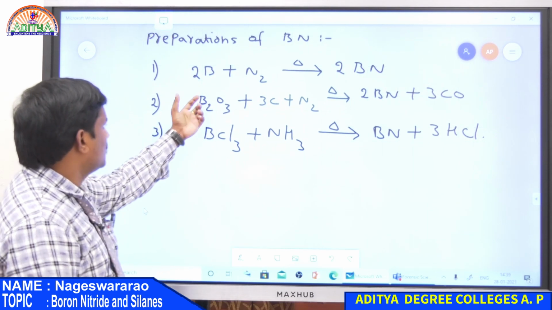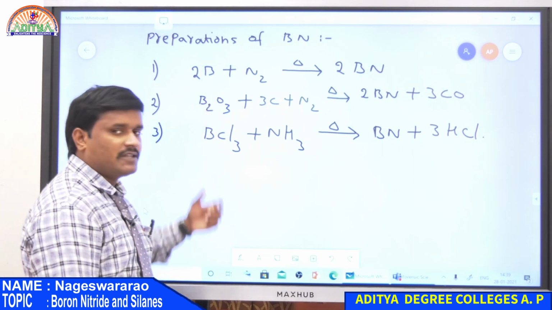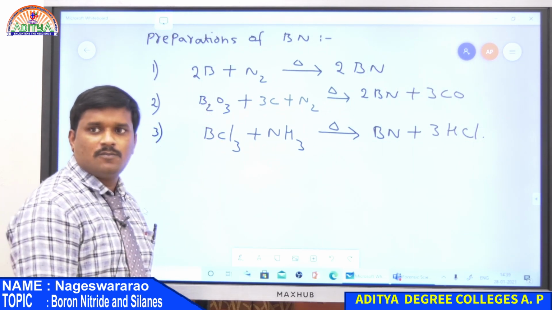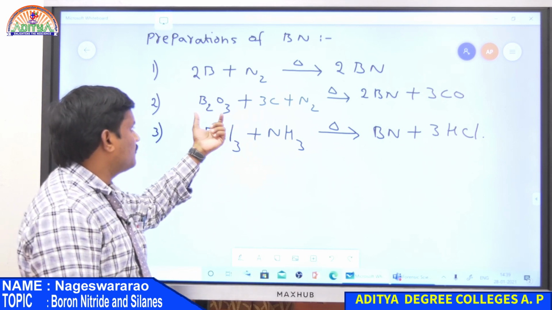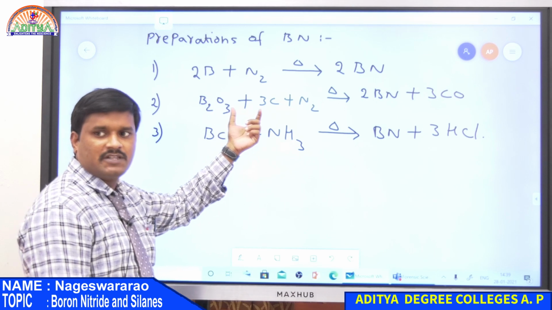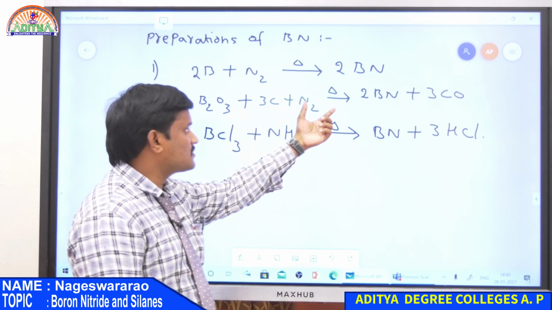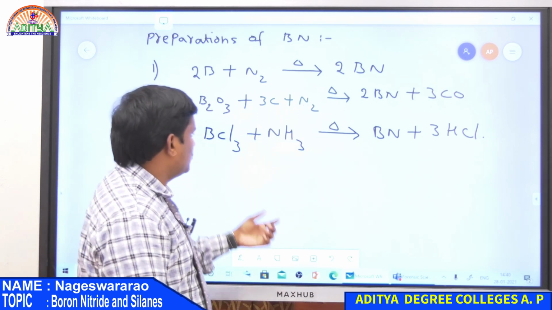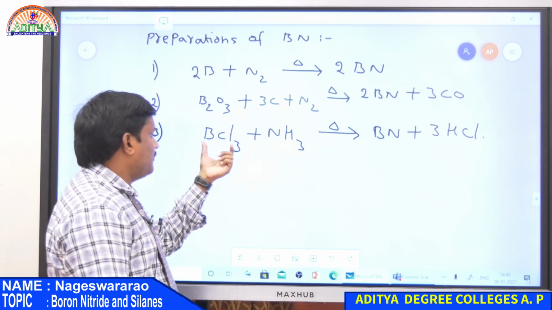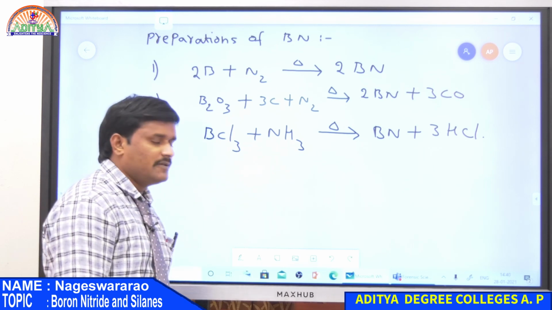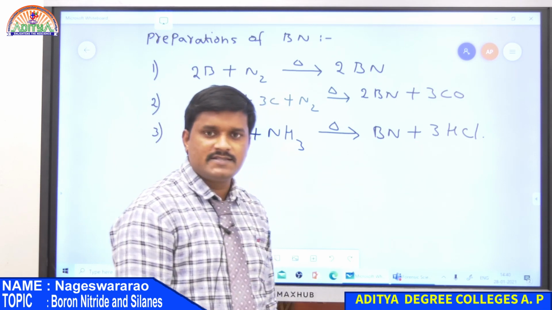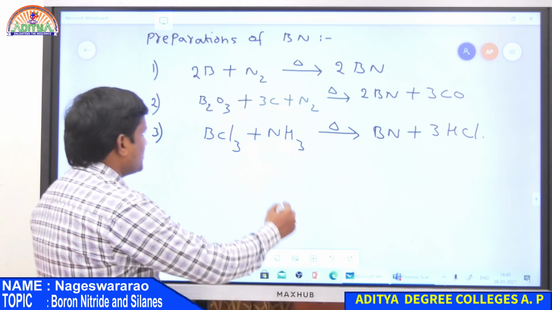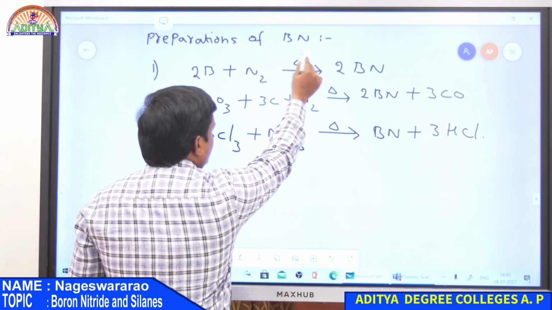So the first one is heating of boron with nitrogen gas gives boron nitride. In the second one, heating of boron oxide with carbon and nitrogen gives boron nitride. In the third one, the reaction between BCl3 and NH3 gives boron nitride along with 3 moles of HCl. So these are the preparation methods for boron nitride.